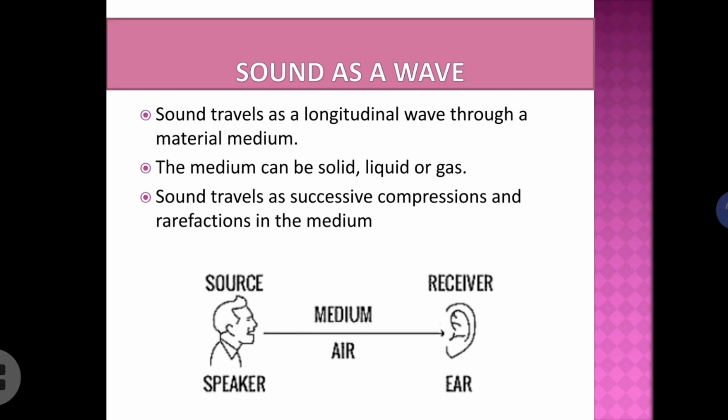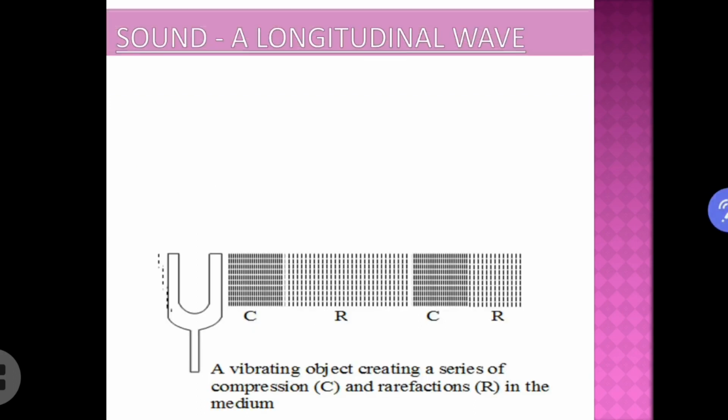That we'll be discussing in the coming slides. Okay. Now, as you can see in the figure, there is a tuning fork which is vibrating, and this vibrating tuning fork is creating a series of compressions and rarefactions. From the figure, any guess what may be the term C standing for? And what about R?